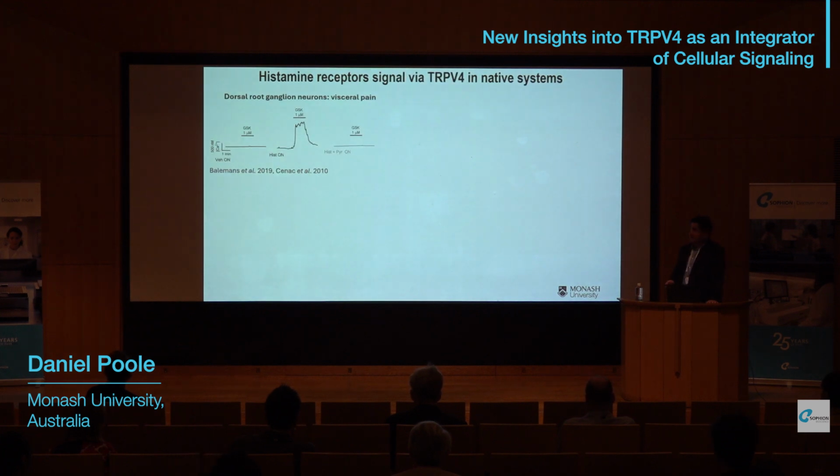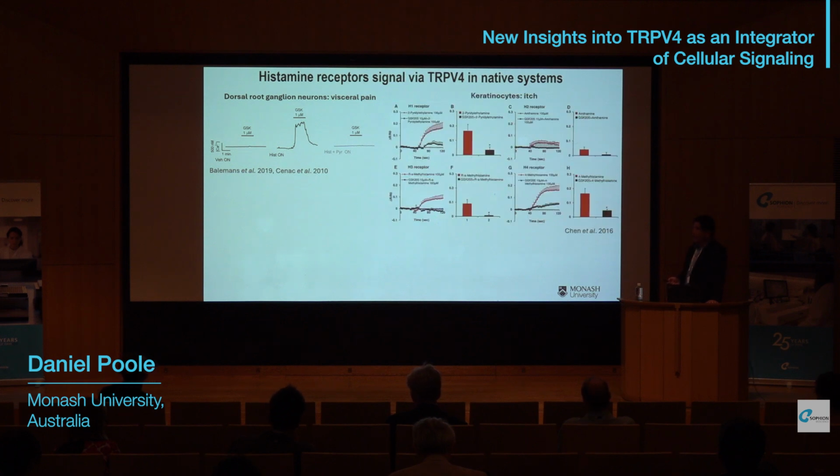Evidence from the literature shows that histamine receptors can signal via TRPV4 in native systems. Shown here is an example from dorsal root ganglion neurons. That's the GSK101 response here, and that's following application of histamine. So you can see there's a marked increase in the responsiveness. This has also been shown by electrophysiology in this paper here, and this is related to visceral pain in irritable bowel syndrome, as well as in acute colitis.